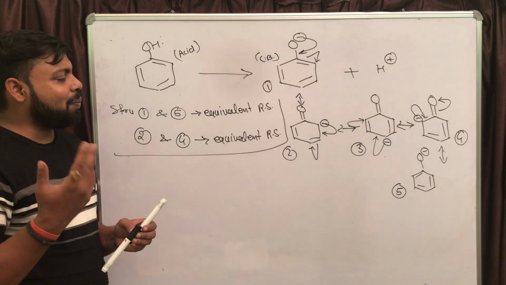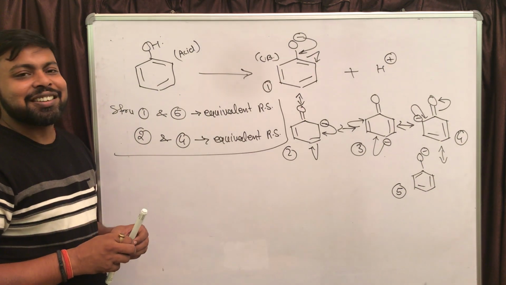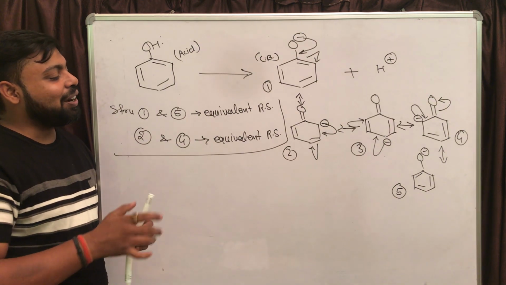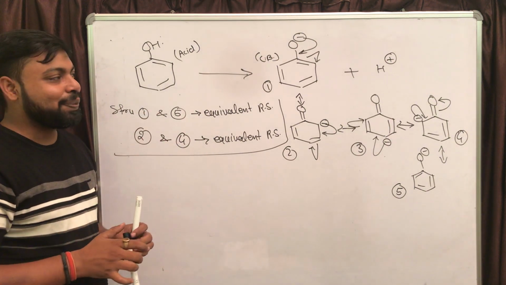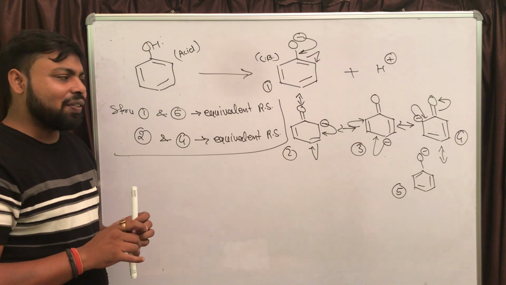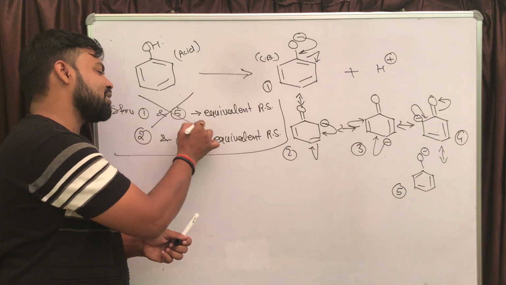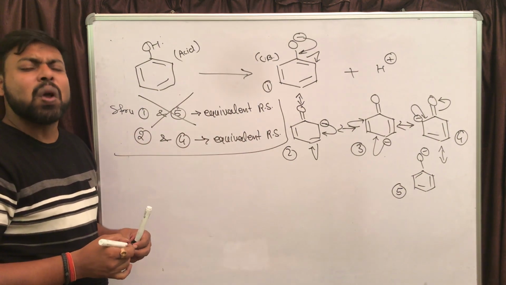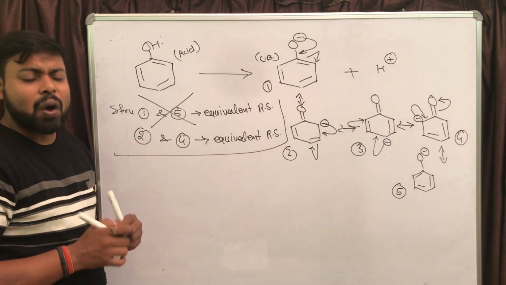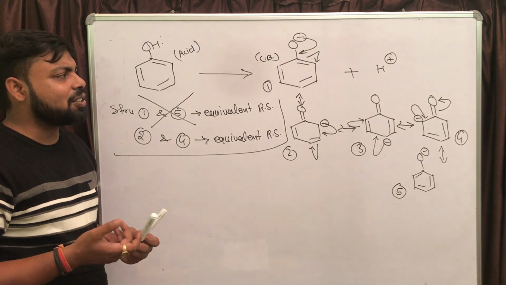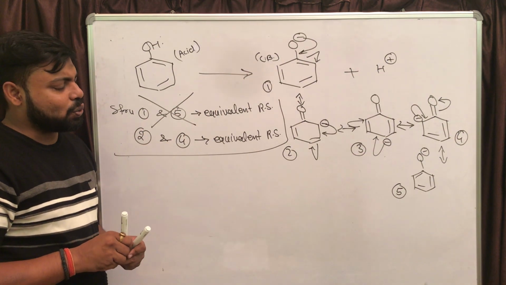So my point is, if negative charge is not taking part in resonance while drawing structure 1 and 5, then 1 and 5 are equivalent resonating structures, but these equivalent resonating structures are not useful to stabilize the negative charge, because negative charge position is fixed in these two.